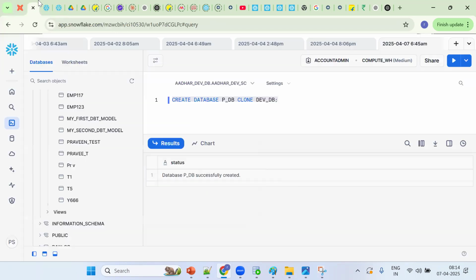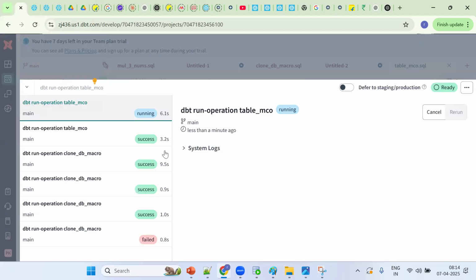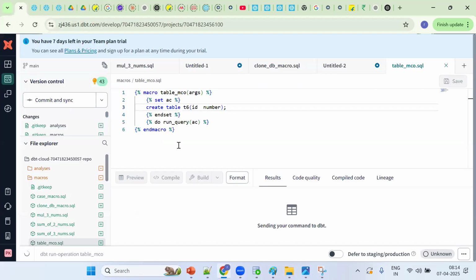Now what table should be created? Now the T6 table should be created. So this is the functionality. Remember, whatever objects we created in Snowflake, right now we are trying to do in DBT itself. That's the functionality. So this is the concept.